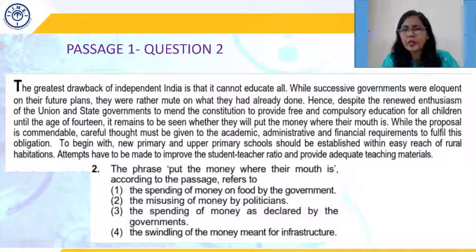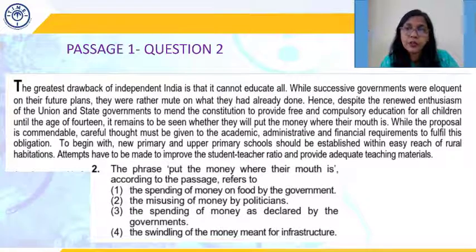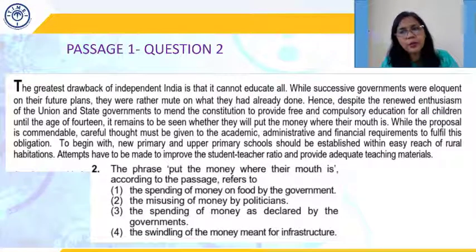To provide free and compulsory education for all children until the age of 14. The author puts forth his own opinion. He says that it remains to be seen whether the government will put the money where their mouth is, whether they are really going to fulfill this promise or not.